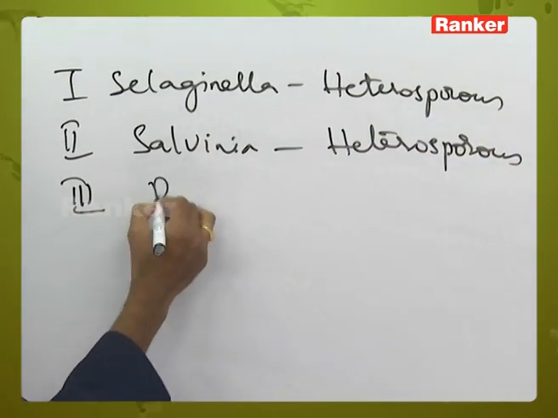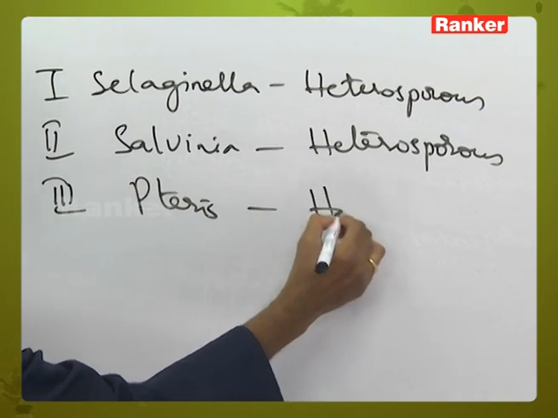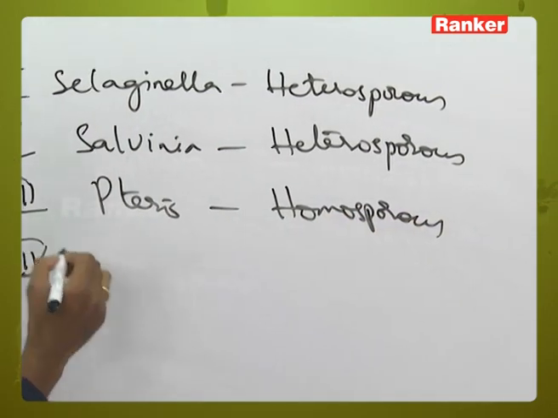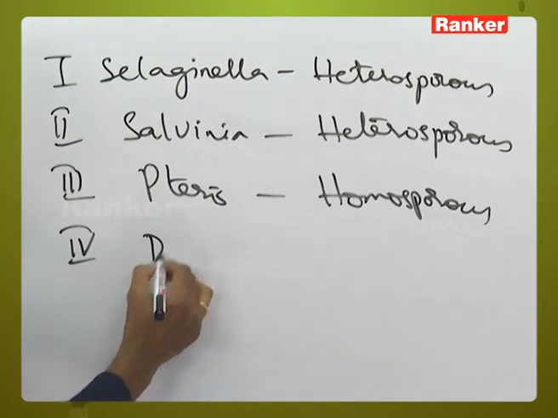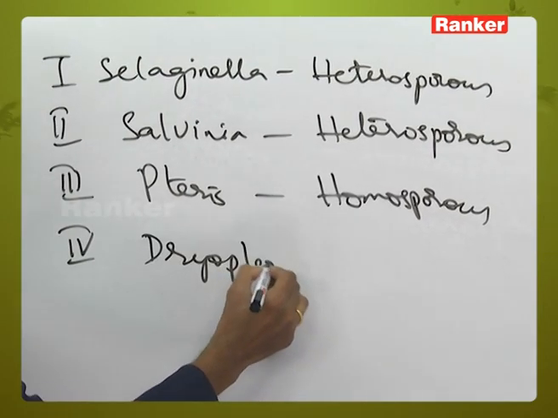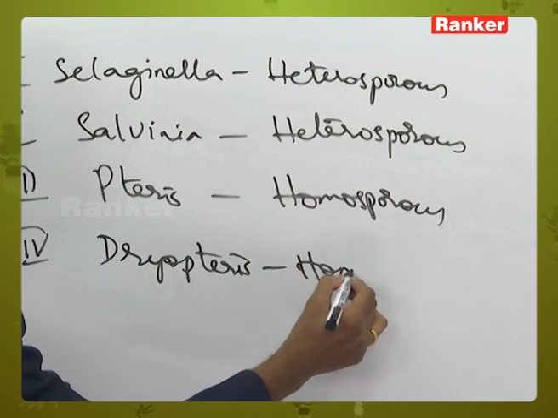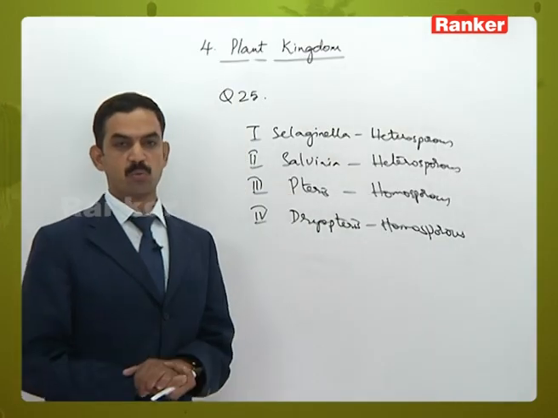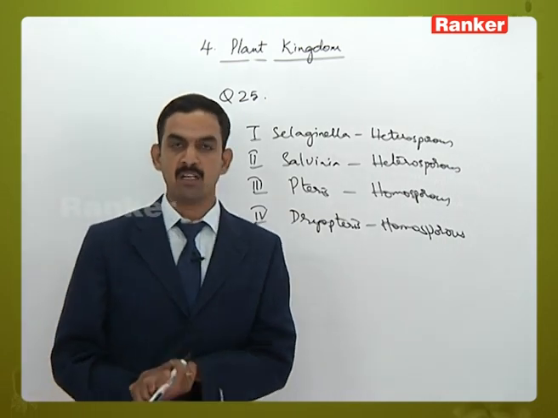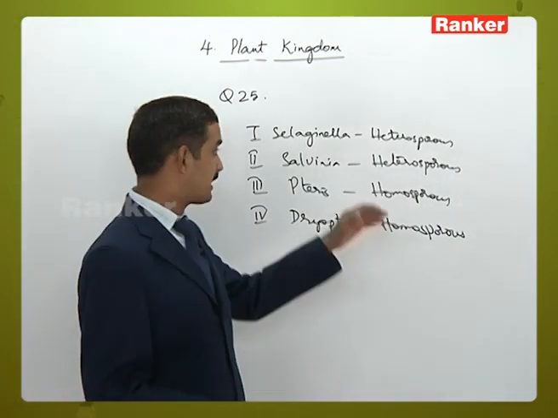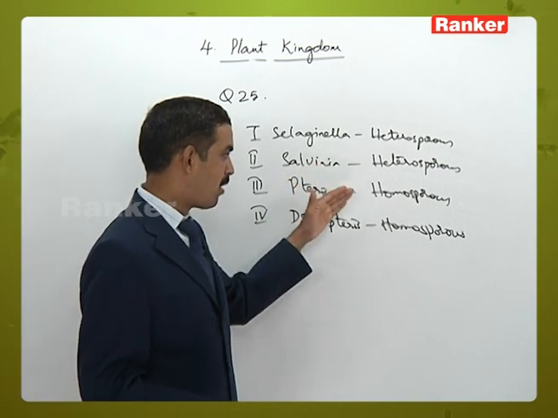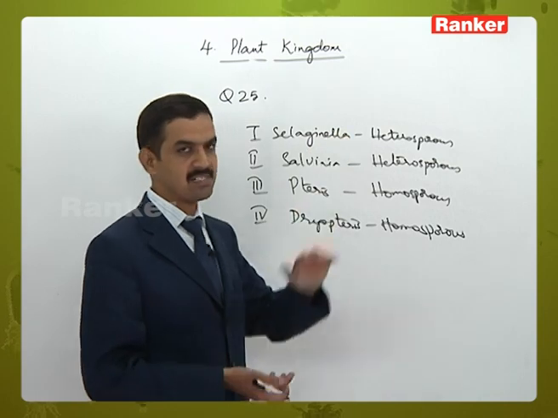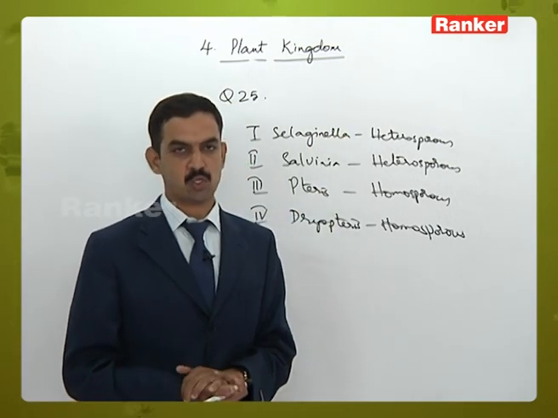The third one is Pteris. Pteris is homosporous. The fourth one is Dryopteris, which is also homosporous. Homosporous and heterosporous differ in the type of spores formed. In the homosporous condition, all the spores formed in one sporangium are of only one type, whereas different types of spores are formed in the heterosporous condition.